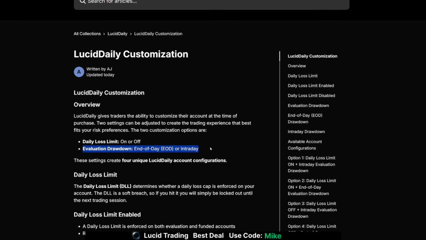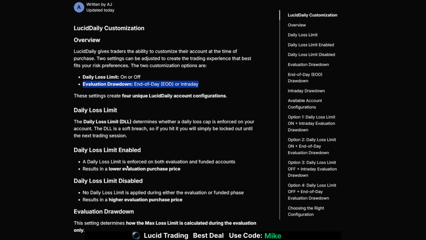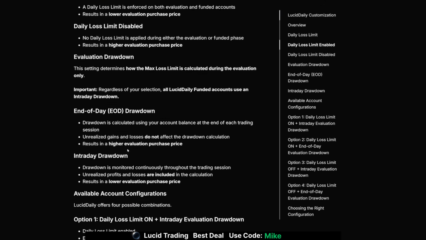And that is kind of similar to Apex accounts. With Apex, they don't give us the option to toggle the daily loss limit on or off. The way we do that is just by picking intraday or EOD accounts. Now, daily loss limit, I believe this is going to be a soft breach. So if you do hit the daily loss limit, no big deal. You're locked out for the remainder of the day.